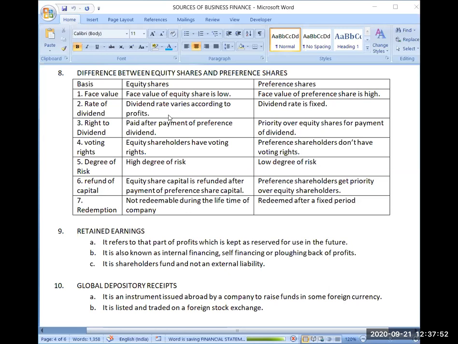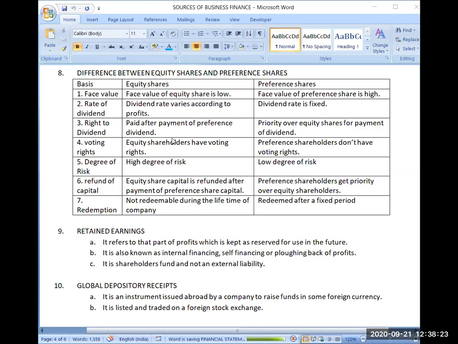Then the third point is right to dividend. Equity shareholders will be paid last. We have discussed this point that equity shareholders do not have any special rights regarding dividend and regarding repayment of capital. So their dividend will be paid last, after payment of the preference dividend. And the preference shareholders' dividend will be paid first, prior to the equity shareholders' dividend. So this point is also clear, I hope.